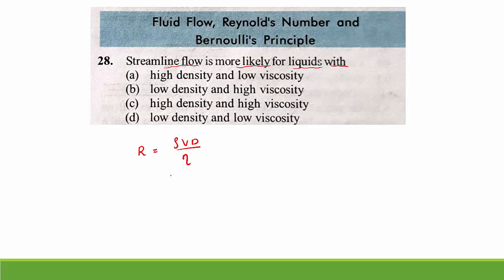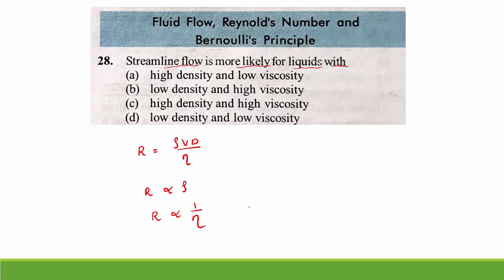You can observe Reynolds number is directly proportional to density. Reynolds number is inversely proportional to viscosity, the coefficient of viscosity.